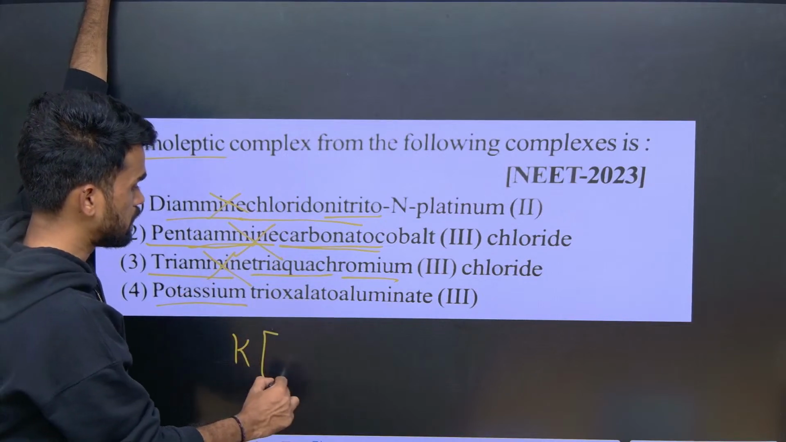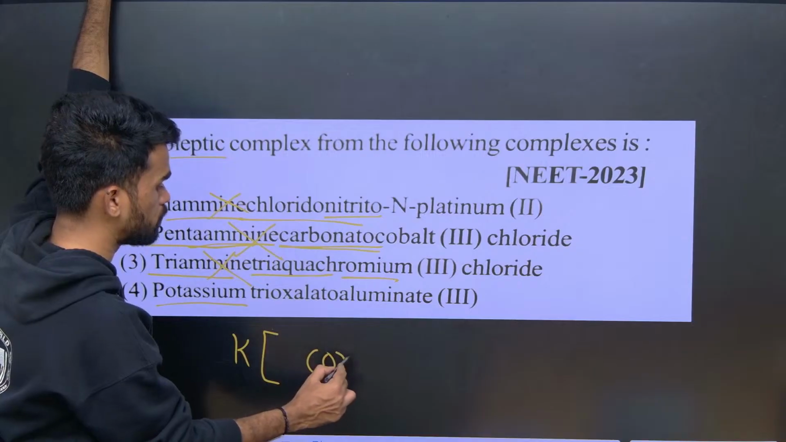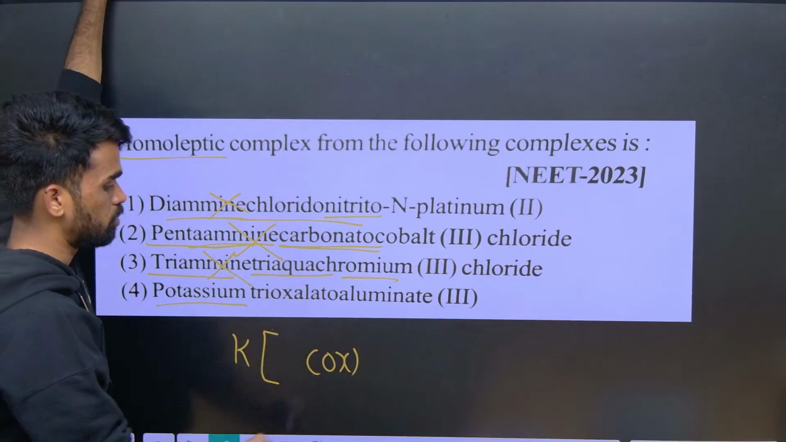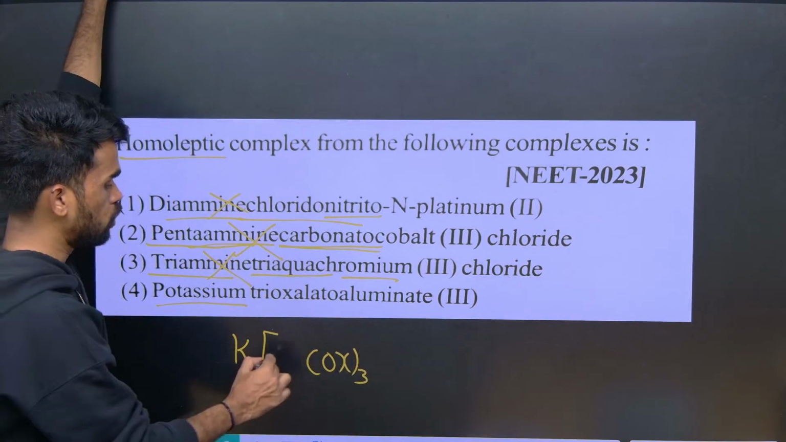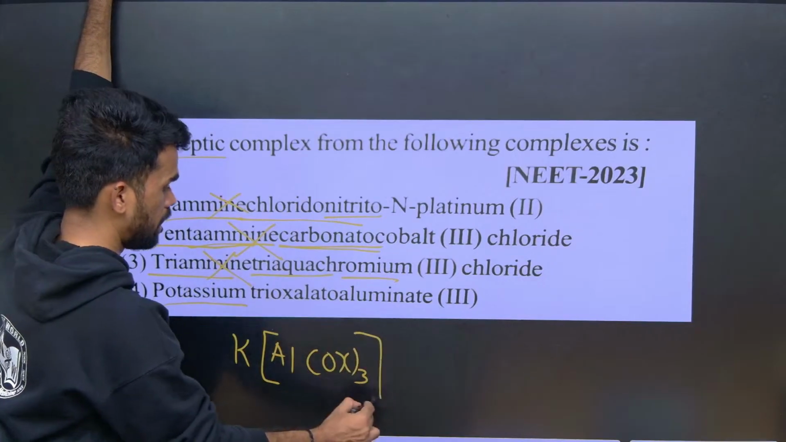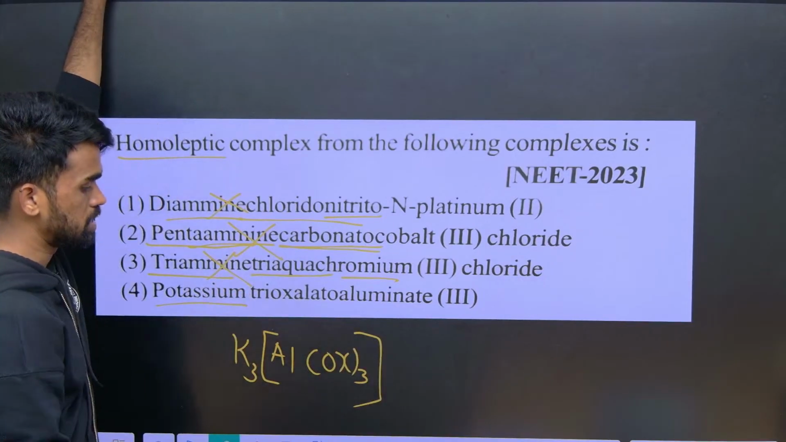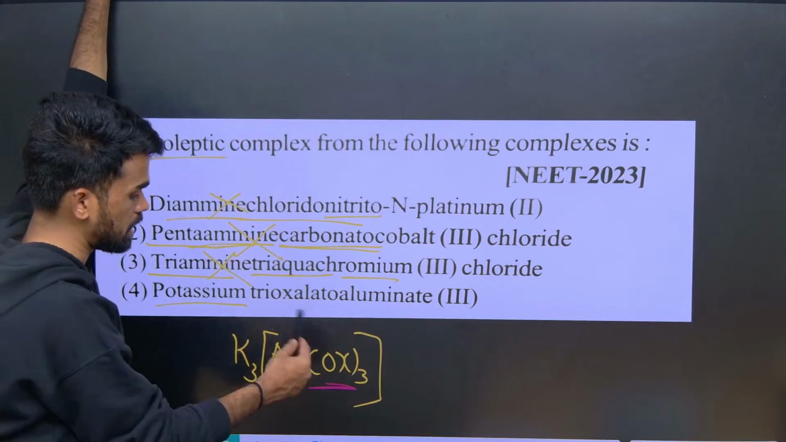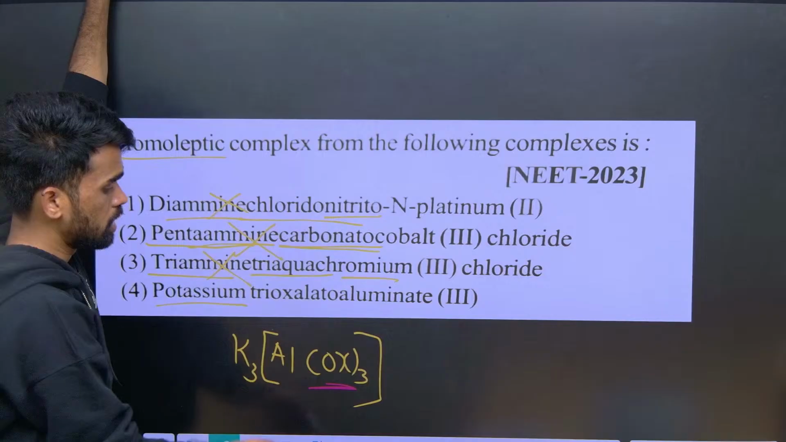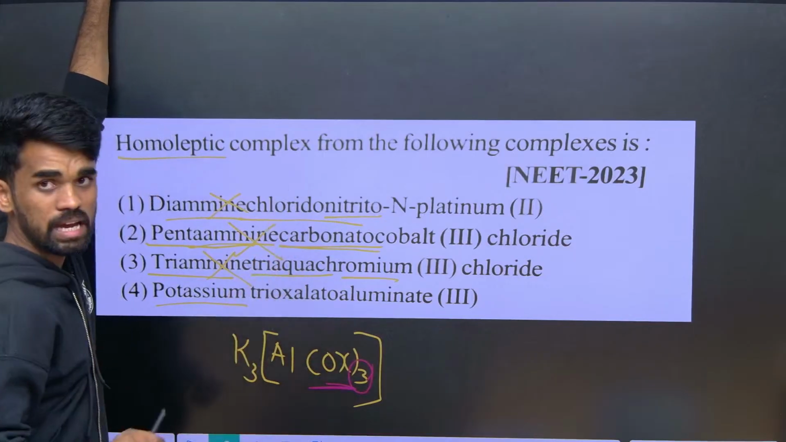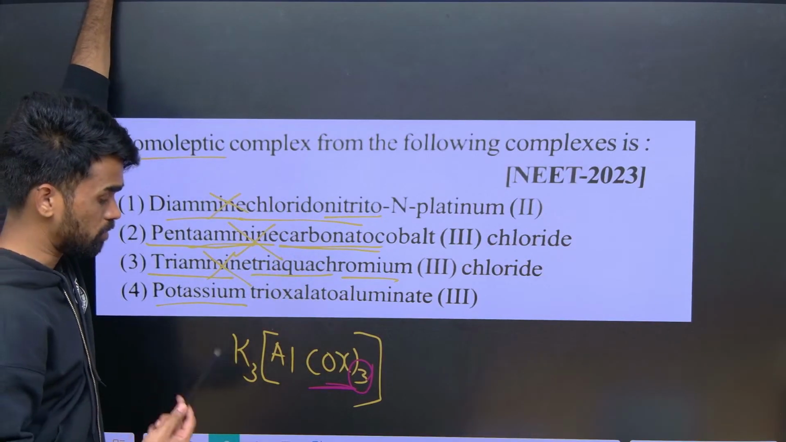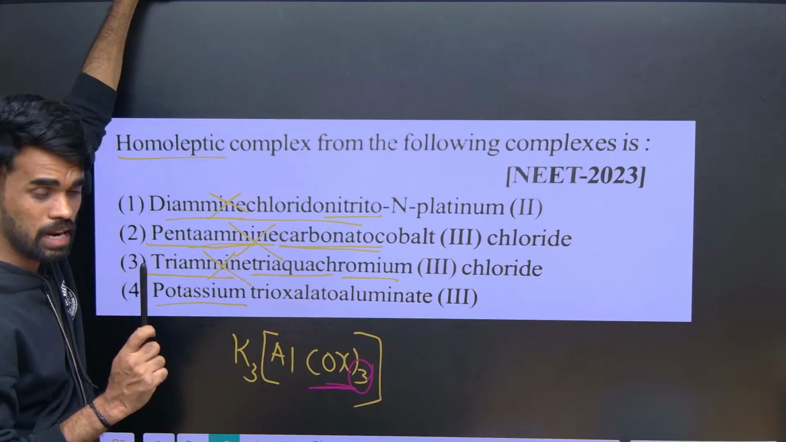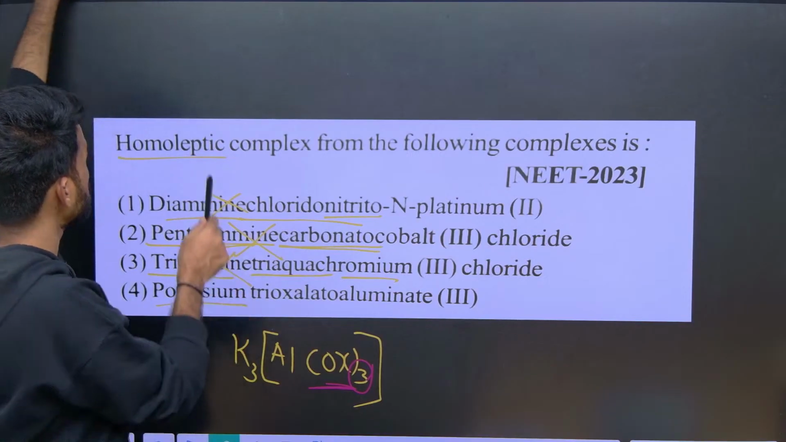Then next trioxalato, so in the short form let us write ox. Tri means 3. Aluminate like this, so you can put these 3. See, only one type of ligand is there now, oxalato ligands are there inside the sphere. So if it contains only one type of ligand, one ligand multiple times, we can say it is homolyptic.